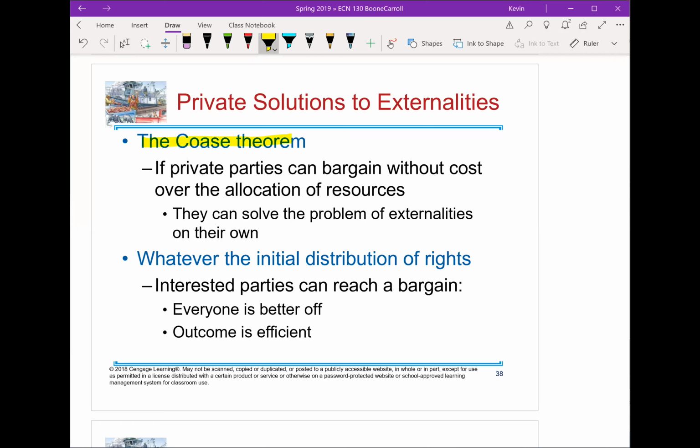So the theorem that comes into play here is what's called the Coase Theorem, and we have this assumption: if private parties can bargain at no cost over the allocation of resources, and we don't have stubbornness and all that, we can very easily solve the problem of externalities on our own. What we'll end up seeing is that wherever the initial distribution of rights goes, we will be able to make a bargain, we'll become better off, and our outcome will be efficient.